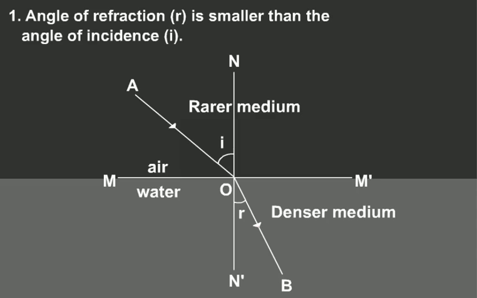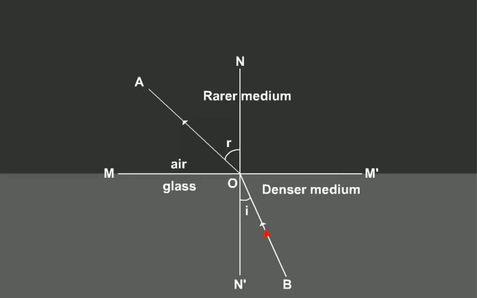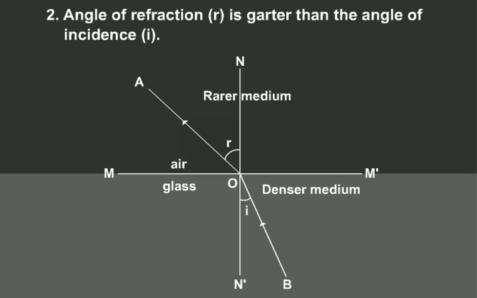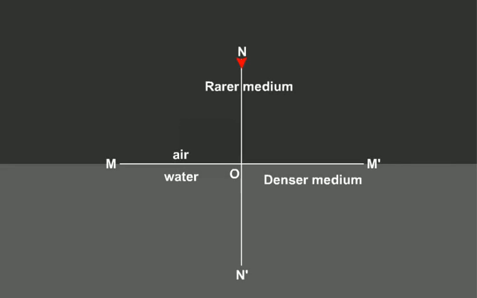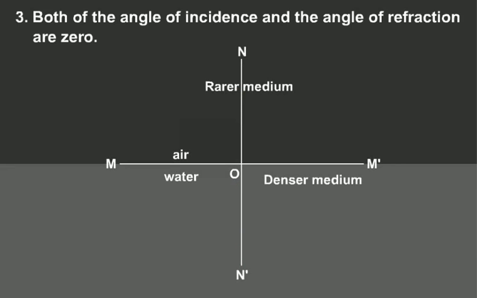2. When a ray of light passes from a denser medium, such as water, to a rarer medium, such as air, it bends away from the normal. In this case, the angle of refraction r is greater than the angle of incidence i. 3. The ray of light passing through the normal does not bend. In this case, both the angle of incidence and the angle of refraction are 0.